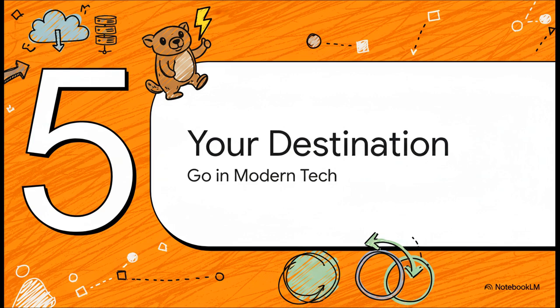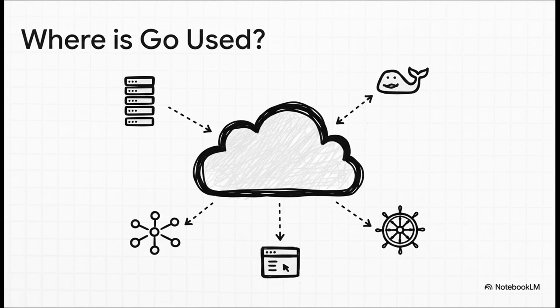Okay, we've reached our final destination on this tour. We've seen Go's philosophy, its syntax, its features, so now let's talk about where learning this language can actually take you in your career. The simple truth is, Go has become the language of the cloud. I mean, just look at this list. Foundational tools that pretty much everyone relies on, Docker, Kubernetes, they're written in Go. Its mix of performance, easy deployment, and amazing concurrency makes it the perfect fit. If you're heading toward a career in Backend, DevOps, or cloud engineering, you're going to see a lot of Go.